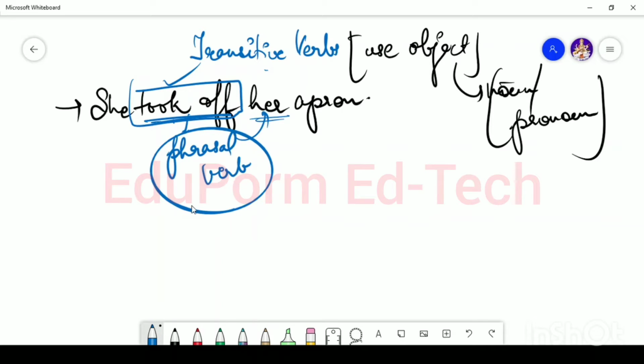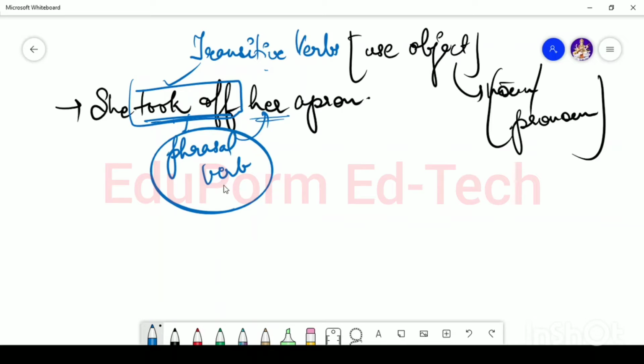Alright. So there can be two things: nouns are usually placed at the end of the transitive verb or immediately after the verb.